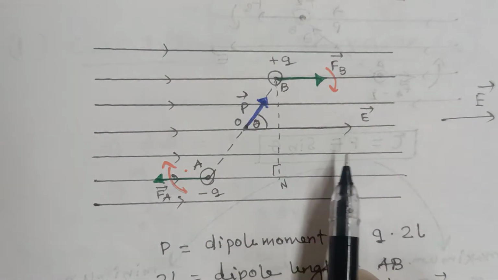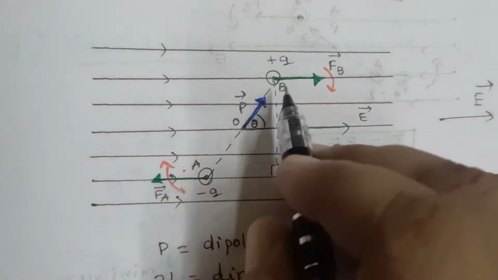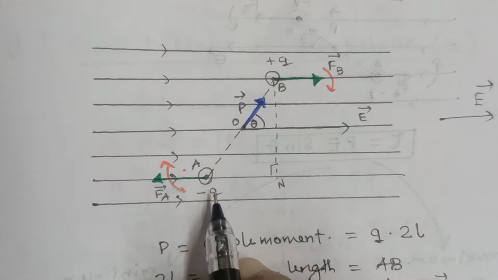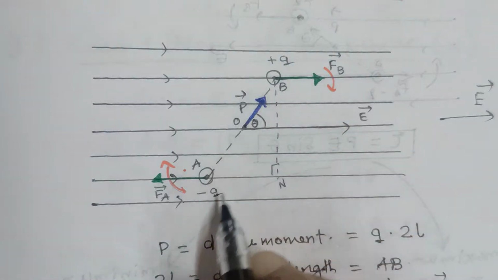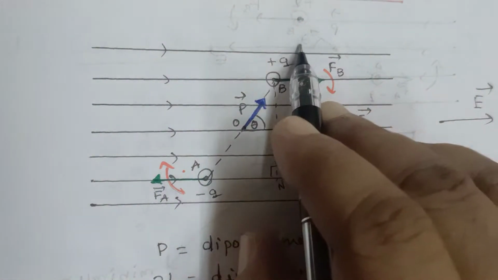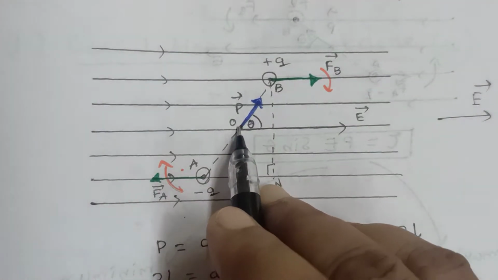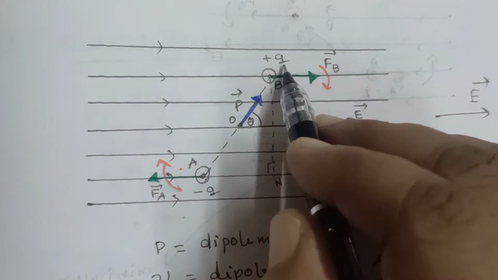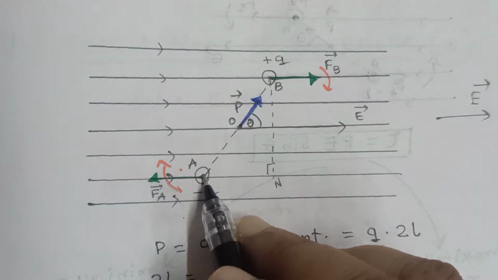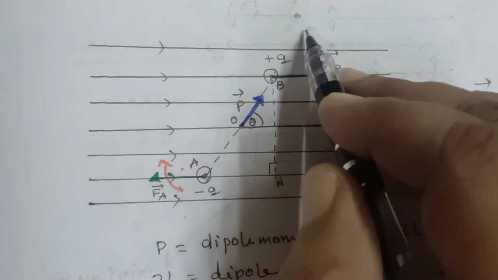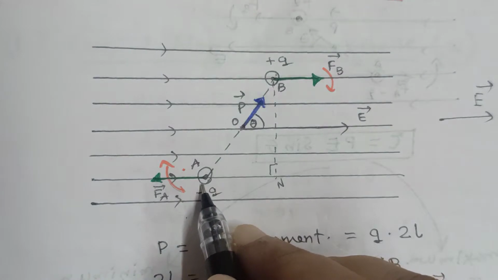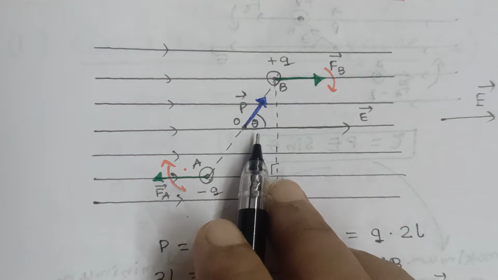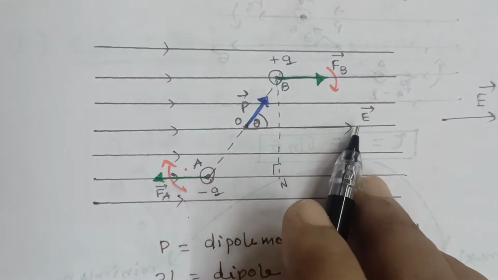Now I have kept an electric dipole, and there are two poles A and B. See very carefully. At the point A, I have kept the minus Q charge, and this is plus Q charge. The total system is an electric dipole. This is the axis of the dipole, this is the center of the dipole O, and this is the dipole moment, from negative charge to positive charge along the axis of the charges. This is the representation of electric field intensity, and in this figure it is clear that theta is the angle between E vector and P vector.